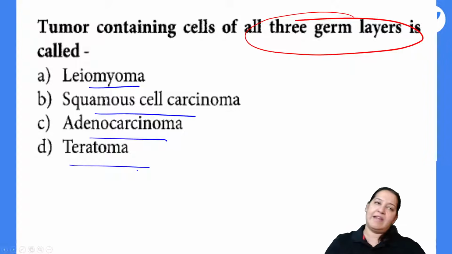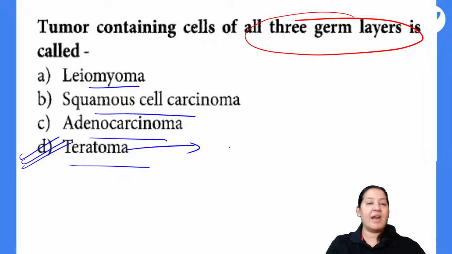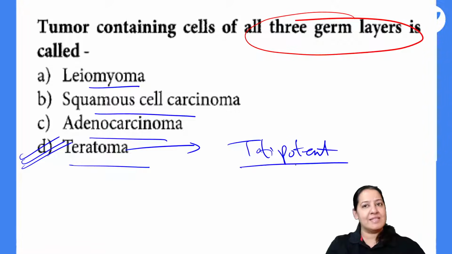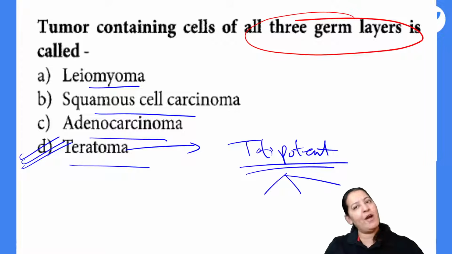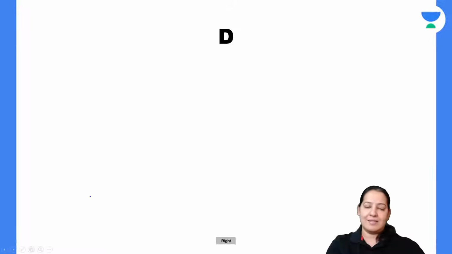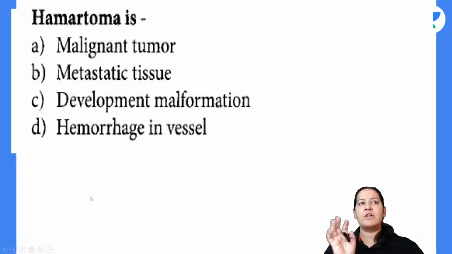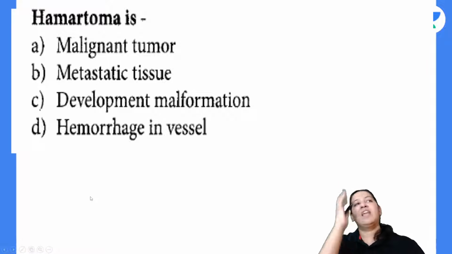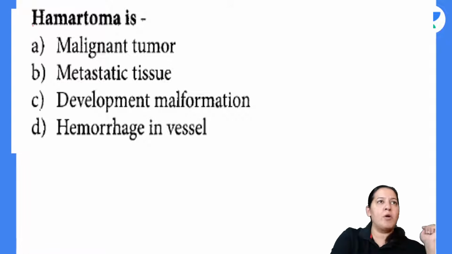Yes, Shreya, very correct. The correct answer here is teratoma. Teratoma is a tumor which arises from totipotent cells. Totipotent cells are the cells which can differentiate into any of the germ cell layers: ectoderm, mesoderm and endoderm. So teratoma contains all three germ cell layers, and the correct answer is D. I have told you this. This is the next question in front of you. What is hamartoma? Define hamartoma. What is true about hamartoma?